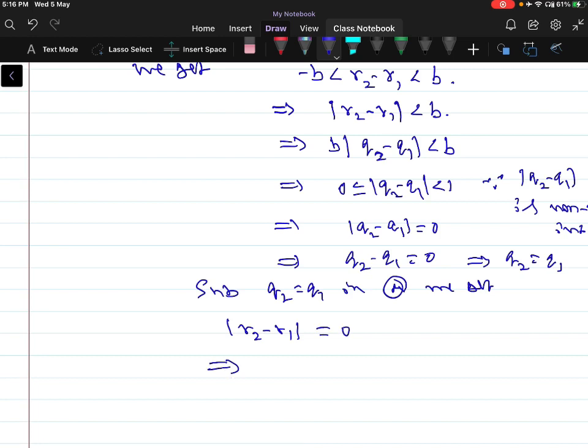So this implies R2 minus R1 is equal to 0, which implies R2 is equal to R1. Thus Q and R are unique.